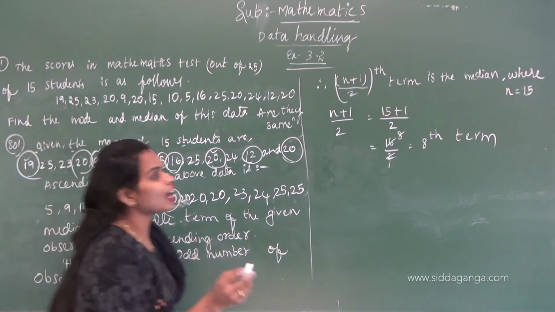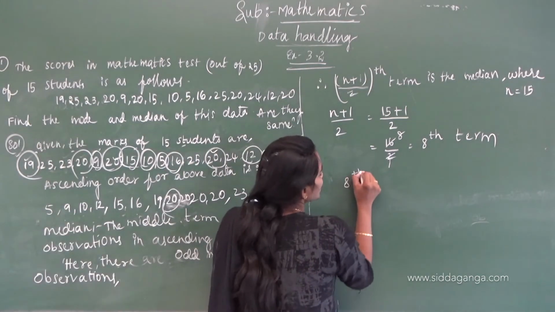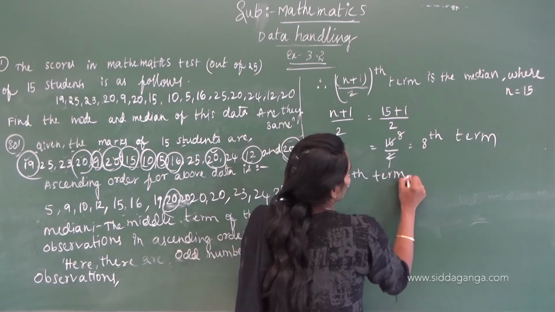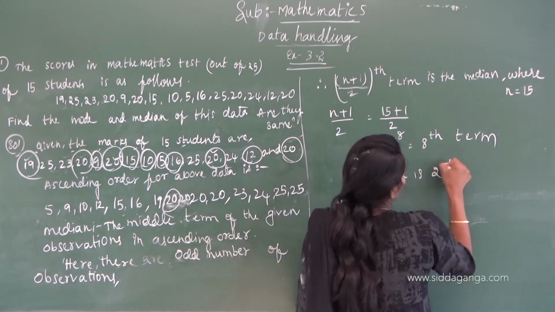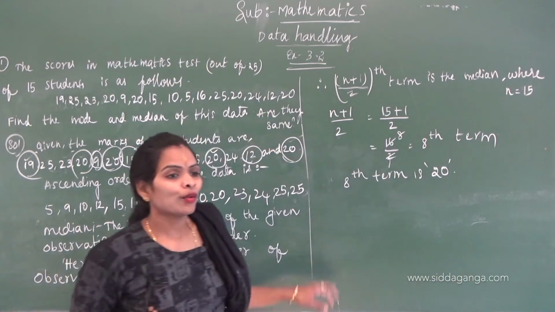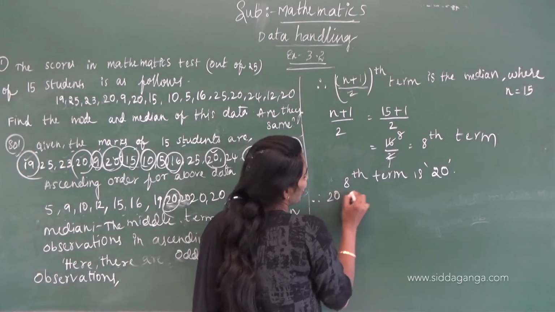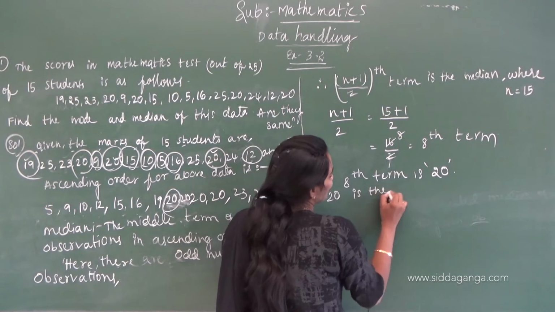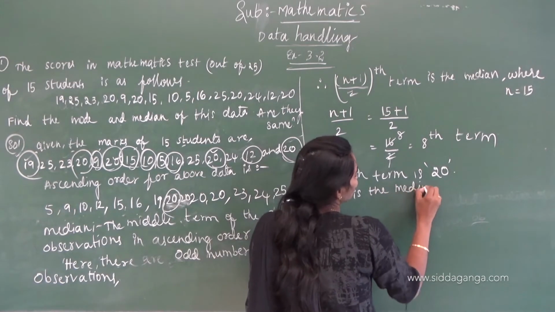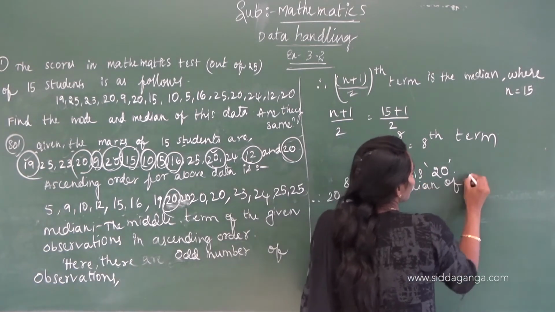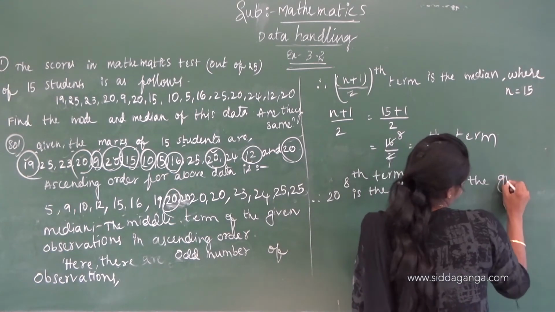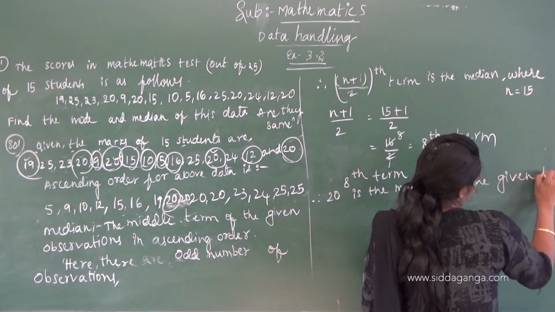The 8th term is 20. Therefore, 20 is the median of the given data.